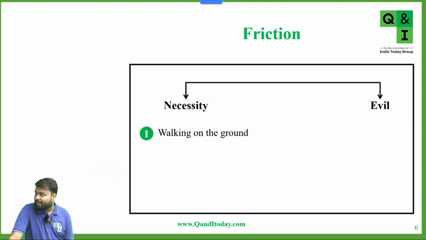But sir, isn't there more friction on grass? That's why friction is important for walking. Without friction, we can't walk. If there is no friction, we get skid on the ice. We can't walk on the ice easily. Are you getting my point or not?